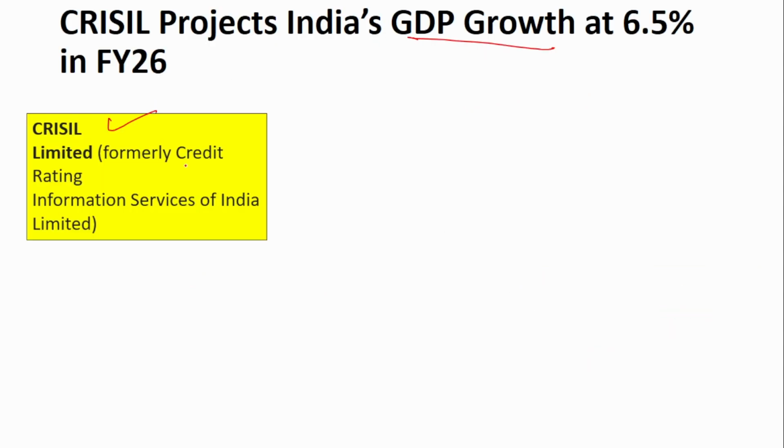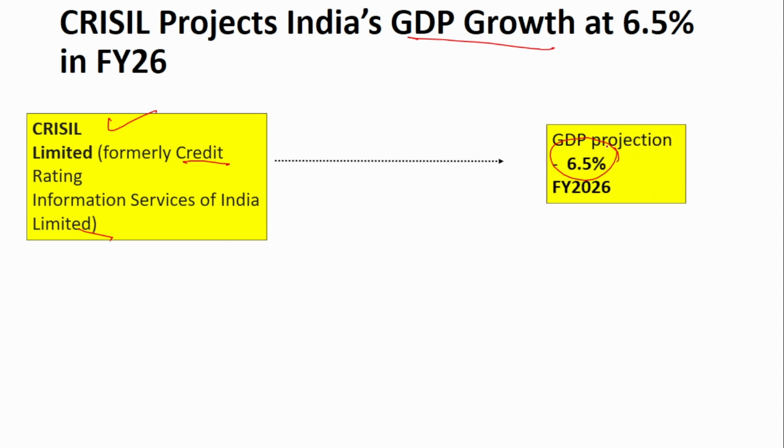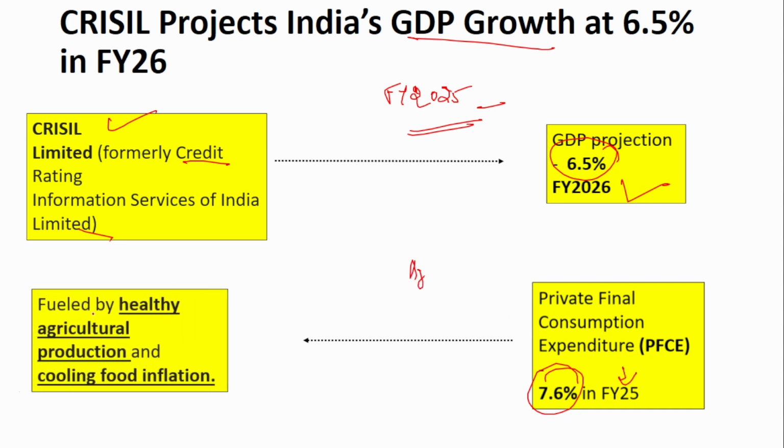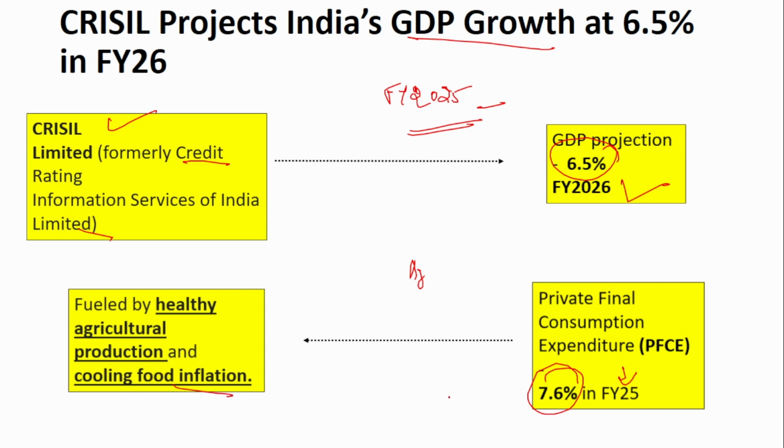So, as per CRISIL Limited, that is formerly Credit Rating Information Services of India Limited, a rating agency, India will grow at 6.5% in financial year 26. The current financial year is 25. Now, we are in financial year 25, and this projection is for financial year 26. Don't get confused. And private final consumption expenditure is expected to grow at 7.6% in financial year 25. The main reason for this growth is agriculture production and cooling food inflation. We know that food inflation has been high and now it is going down a little. So, agriculture production and cooling food inflation will be the main reason for this private final consumption expenditure growth.